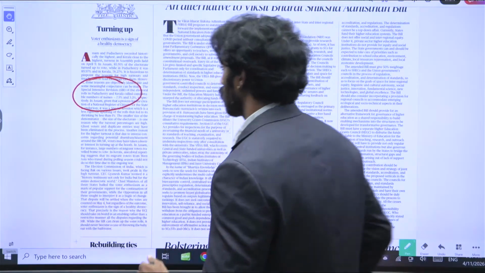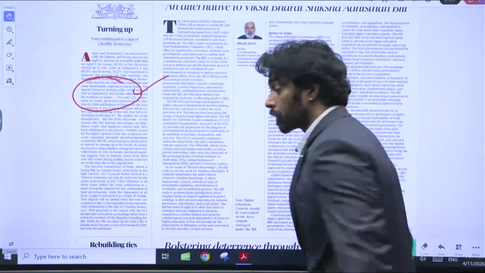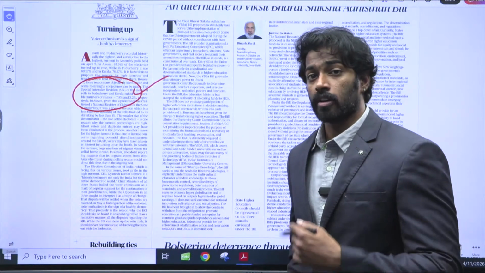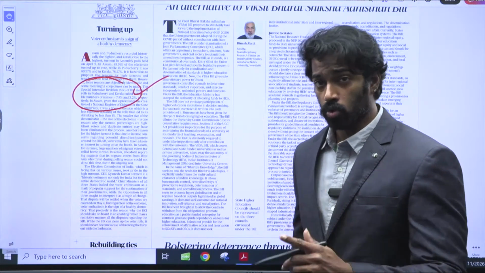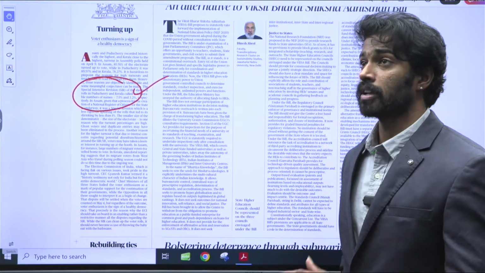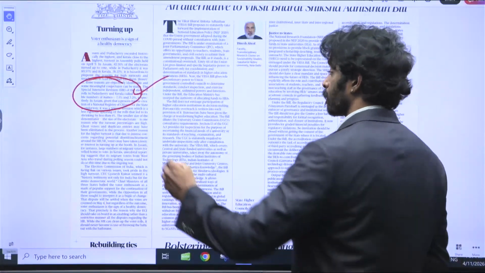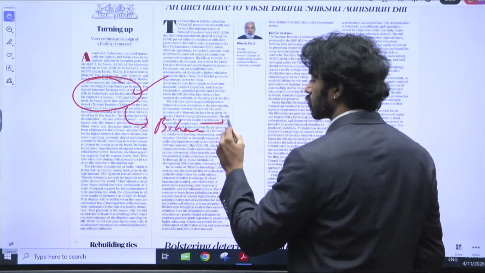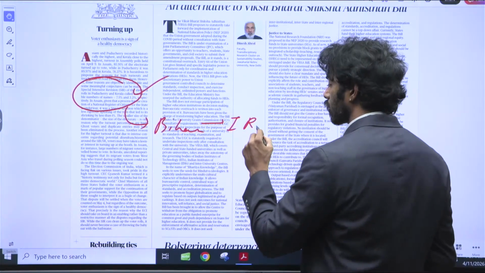Okay, so that is the reason why special intensive revision is happening, and many people think that Assam is the only place where special intensive revision is happening, but no, it has been happening in many areas, right? Special intensive revision has happened in Bihar, right? The first edition has happened in Bihar.